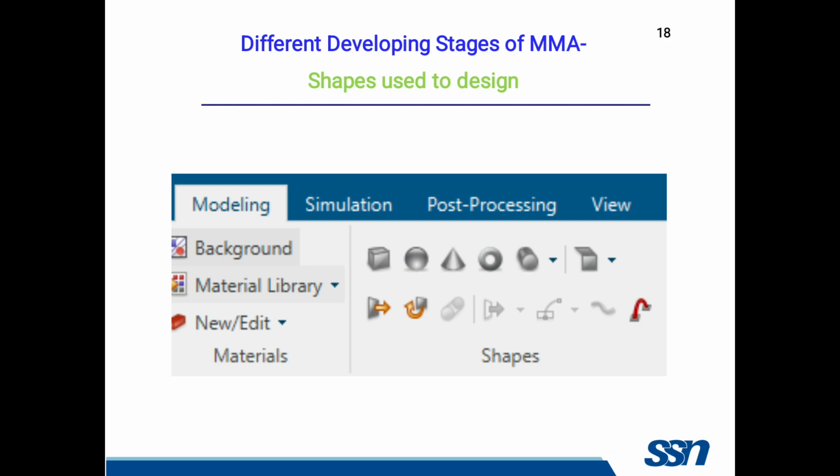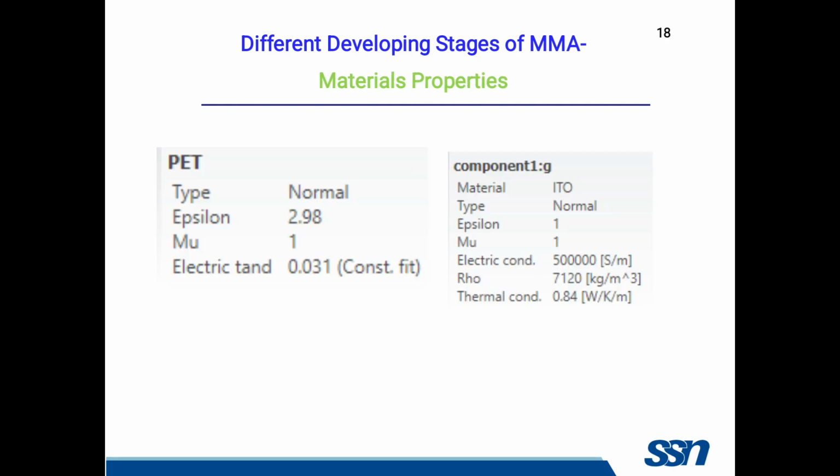So these are the different developing stages of the metamaterial absorber. So these are the shapes used to design the absorber. The first one is the square shape, then the circular cone shape and the cylindrical shape. Whatever we need, the shapes will help. So the next one is material properties. Here we used ITO as the metal and PET as the dielectric substrate. The epsilon value of PET is 2.98, that is the dielectric constant, and mu is 1, and tan delta, which means the electric tangent, that value is 0.031.